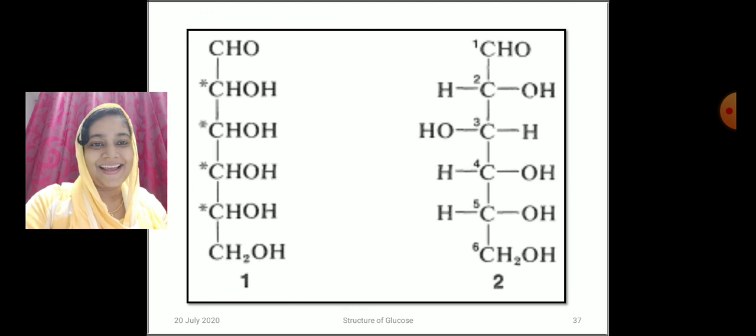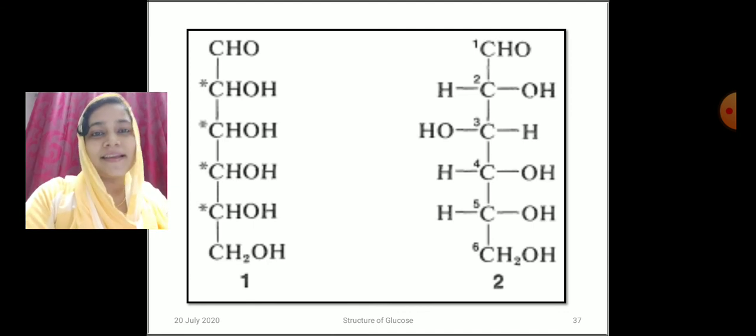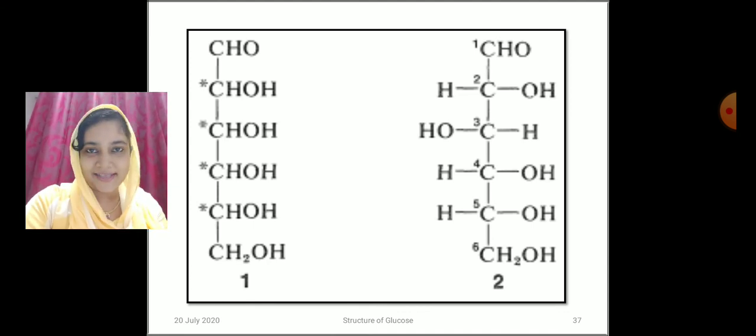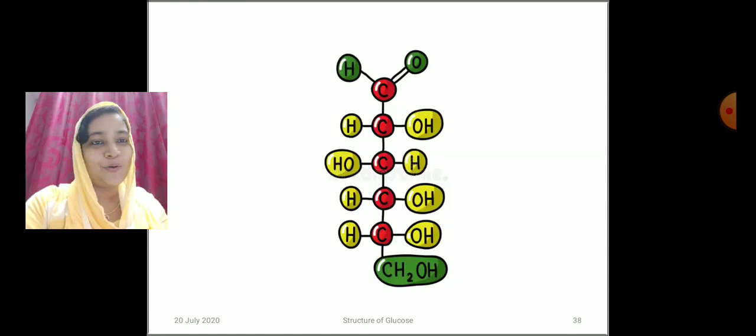So we can assign the configuration of the four asymmetric carbon atoms as in structure 2. Starting from structure 1, we have elucidated the structure of glucose as CHO, CHOH, COHH, CHOH, CHOH, CH2OH. This is the open chain structure of glucose.